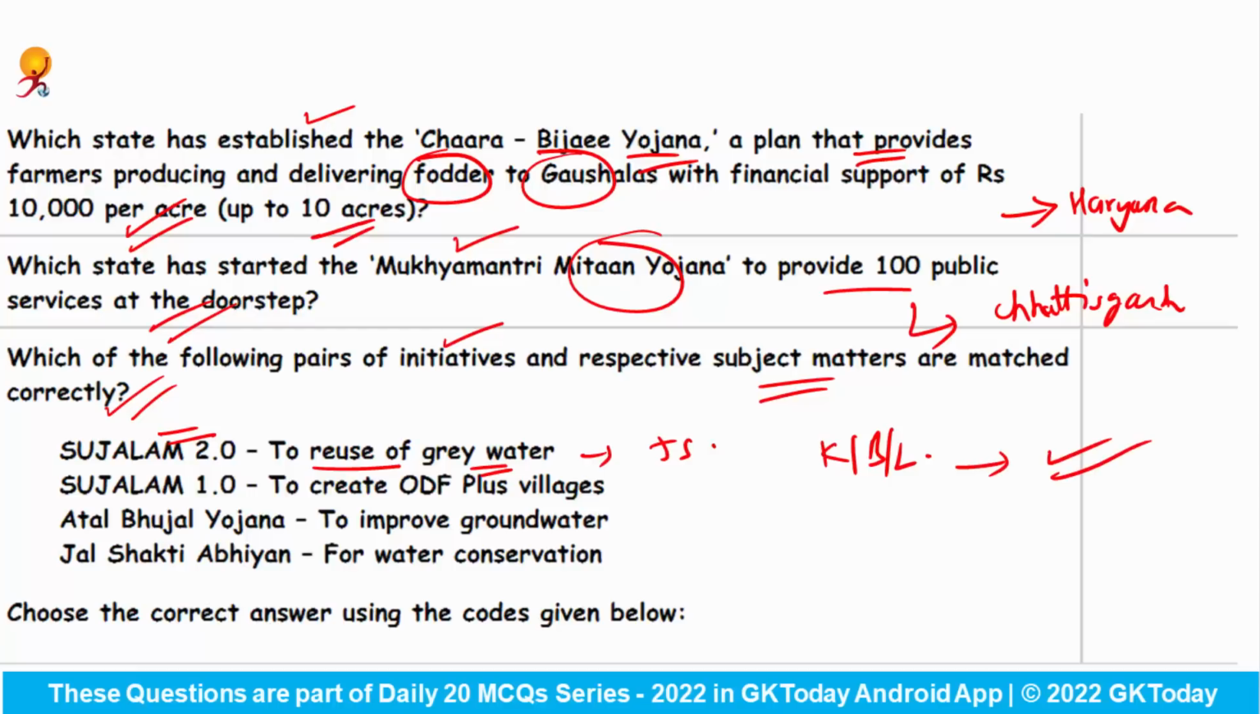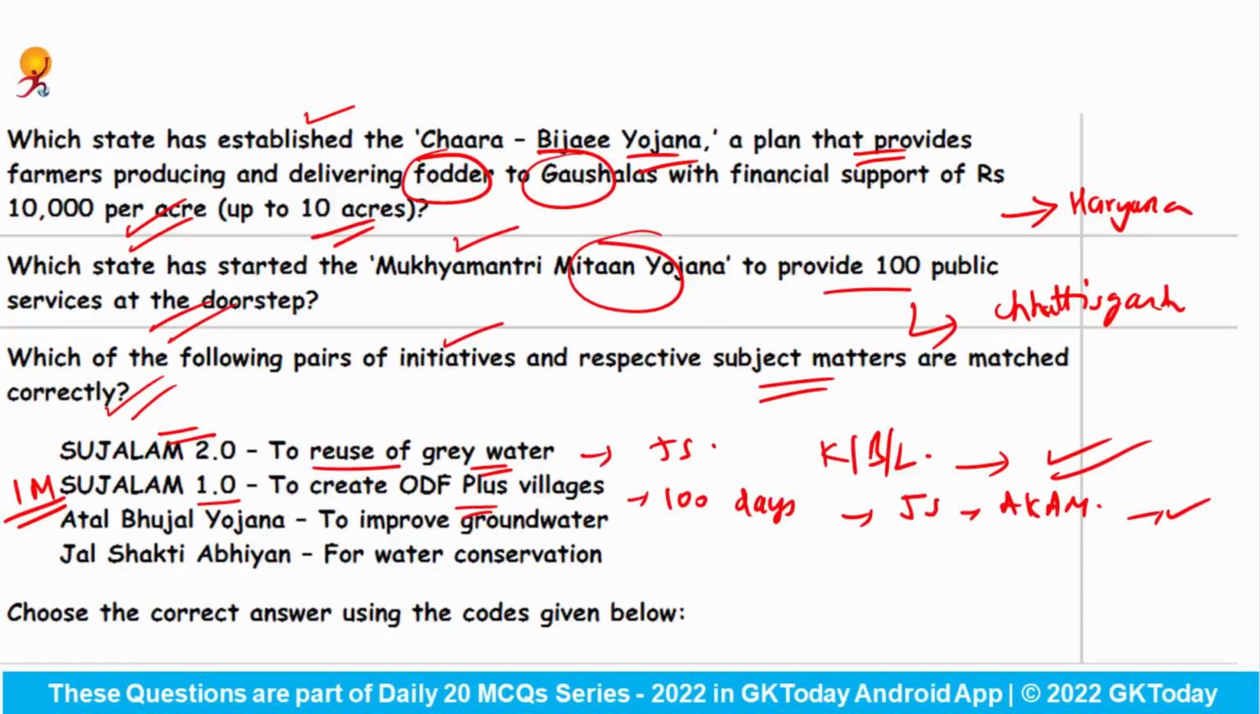Second is Sujalam 1.0 to create ODF plus villages. This is a 100 days campaign launched by the Ministry of Jal Shakti as a part of the Azadi Ka Amrit Mahotsav celebration. It aims to create more and more ODF plus villages by undertaking wastewater management at village level, particularly through creation of 1 million soak pits and other grey water management activities. So this is also right.